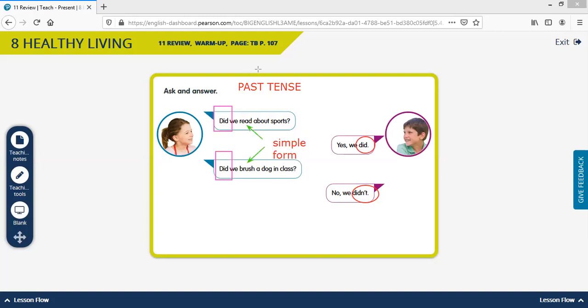We're not going to make any kind of modifications to the verb when we have did. Did we read? Did we brush? Did we play? Did we cook? Did he watch? Did she play? Did she cook? No modifications. We don't want to put an S, we don't want to put anything else, only simple form.